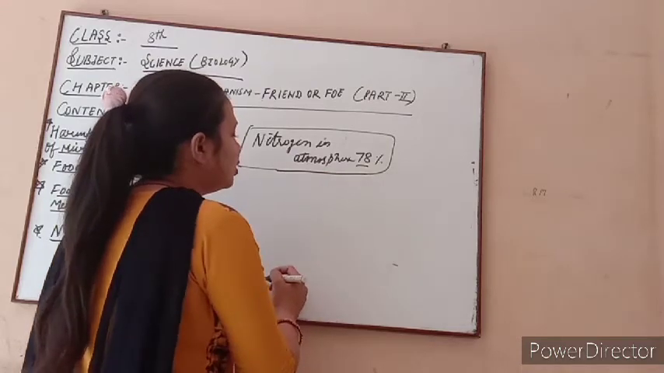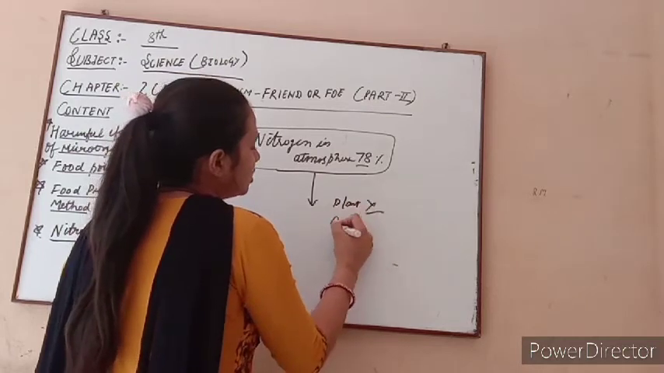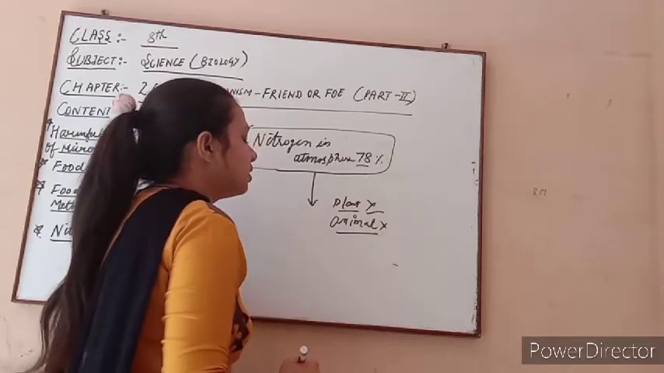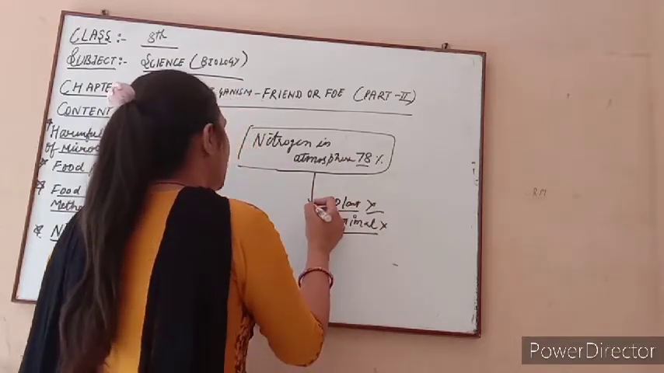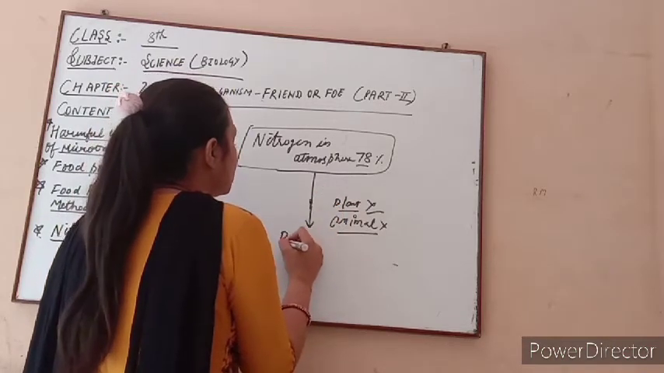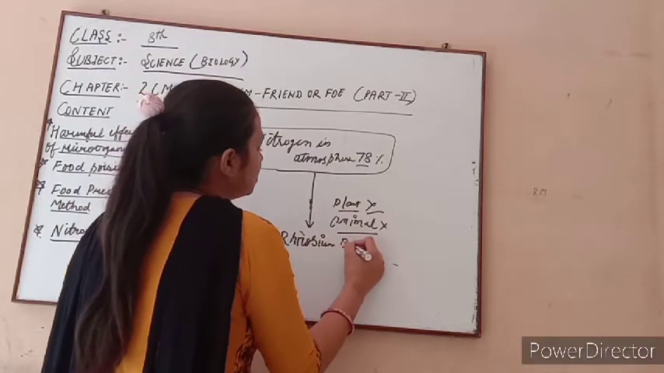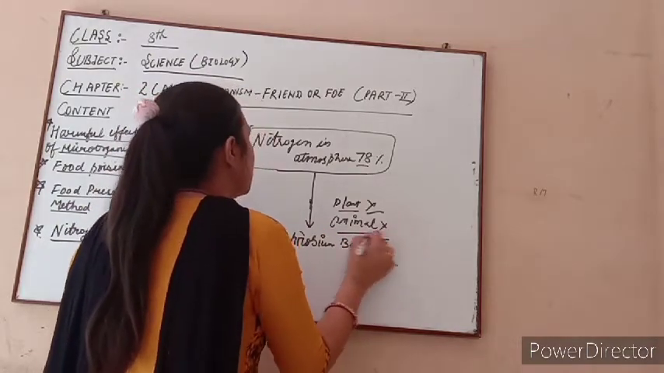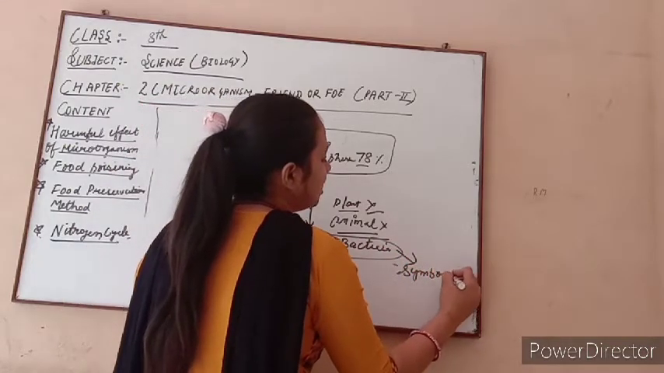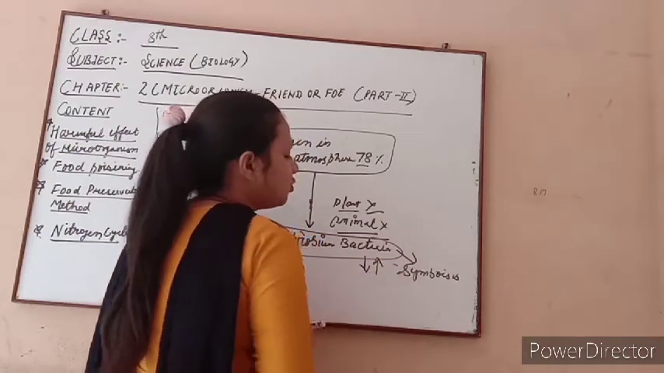But we have no capacity to take this nitrogen directly. Plants have no capacity to take nitrogen directly from the atmosphere, and animals also do not have the capacity to take nitrogen directly from the atmosphere. The one that has the capacity to take nitrogen directly from the atmosphere is the rhizobia bacteria. You learned about this rhizobia bacteria in your 6th class and 7th class also. It plays a symbiotic relationship with the plant. Symbiosis means it gives nitrogen to the plant and takes nutrients from the plant.